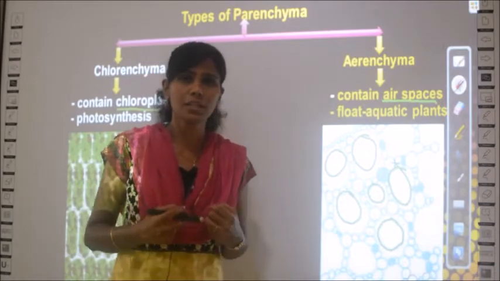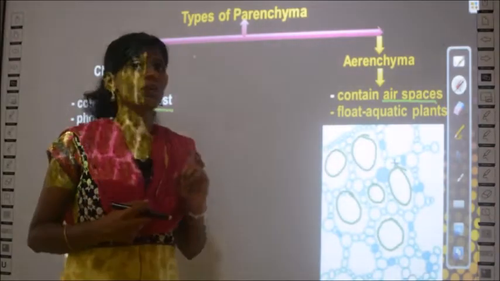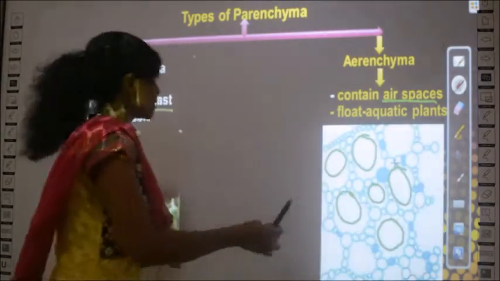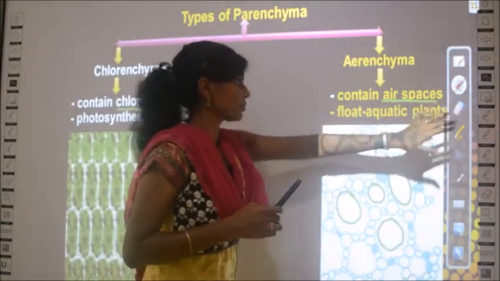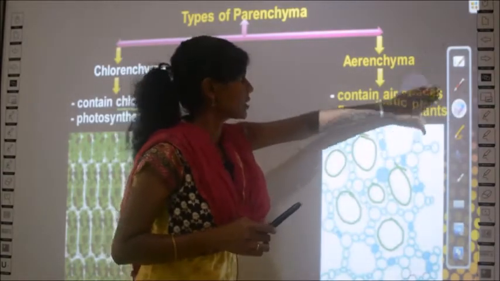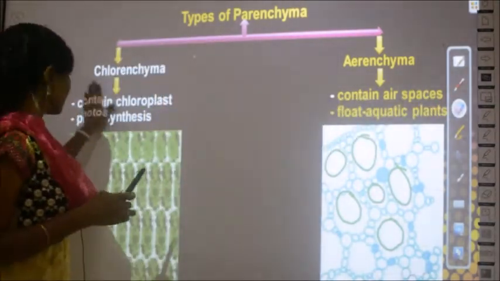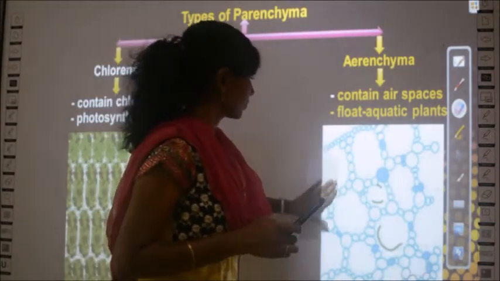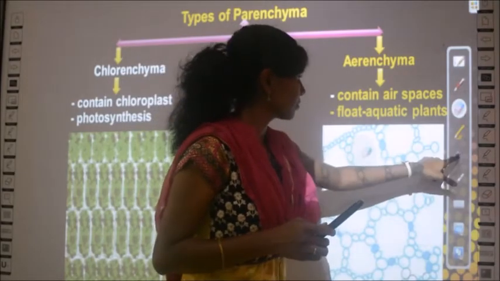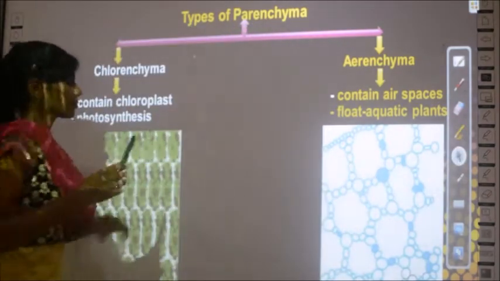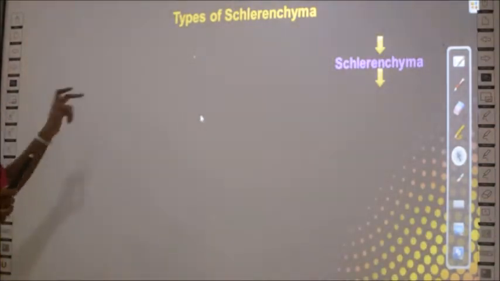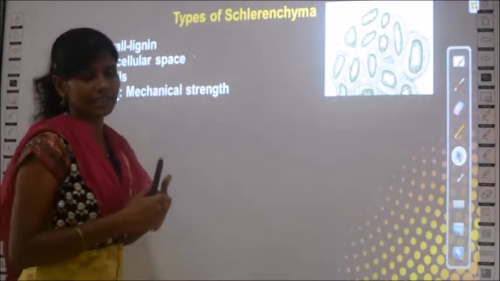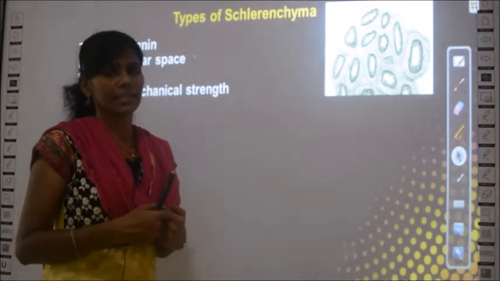So what is yet to learn now in permanent tissues? There is only one type called sclerenchyma. We are about to learn, right? So we learn about the last type of tissue called sclerenchyma tissues. Sclerenchyma tissues are again of two types. Before that, we learn the general structure of sclerenchyma tissues before learning the types.